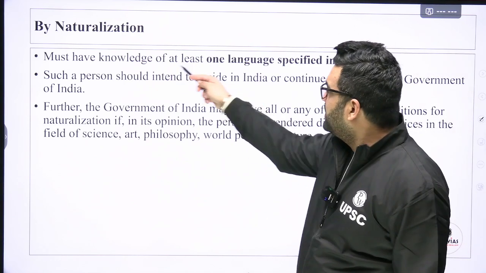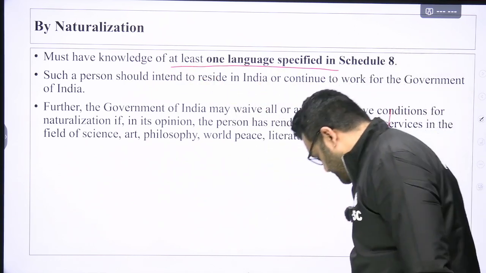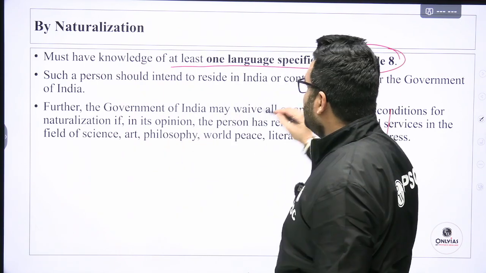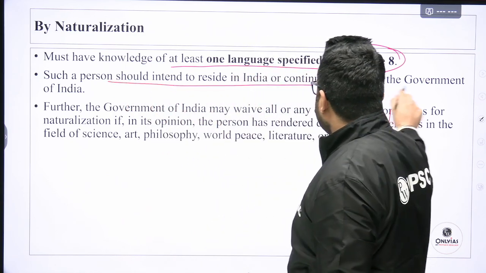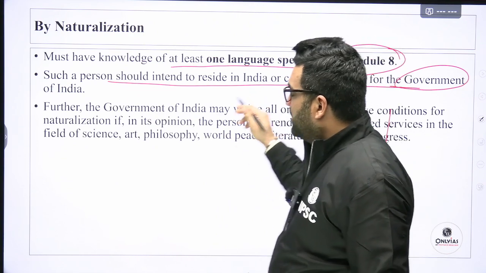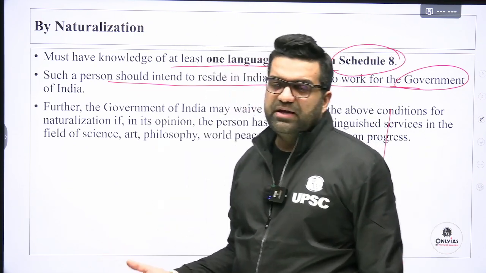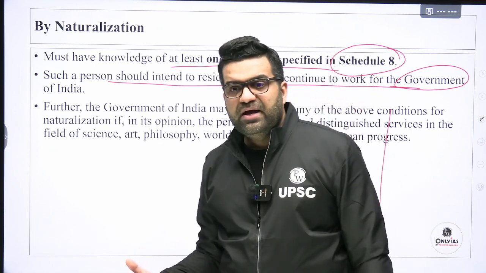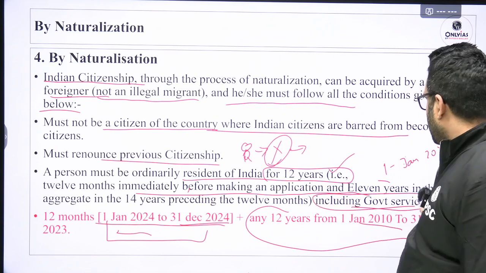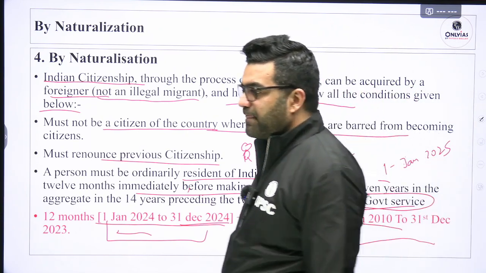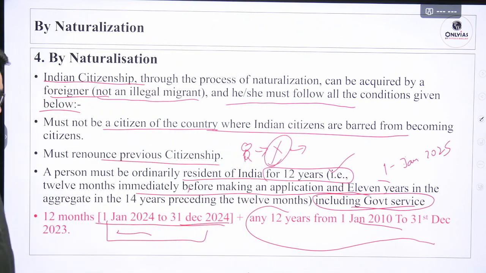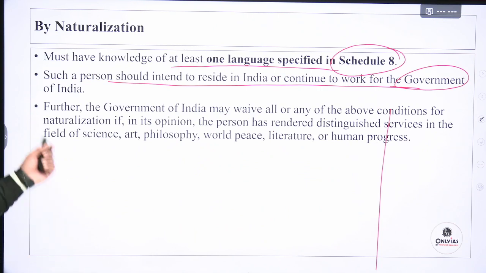He must have knowledge of at least one language specified in Schedule 8. Such a person should intend to reside in India or continue to work for Government of India. Okay, maybe or maybe not. If he is a government employee, the period of government service would also be considered. So this is all in this chapter now.